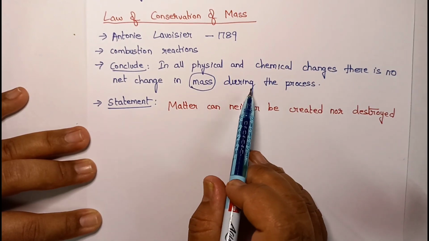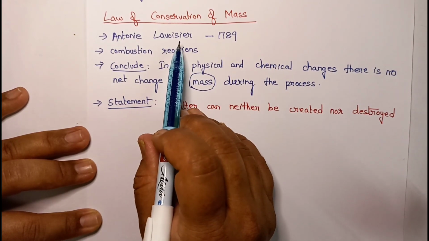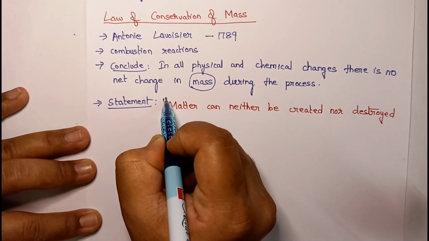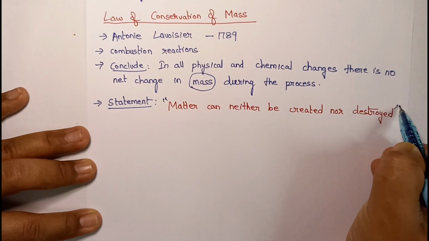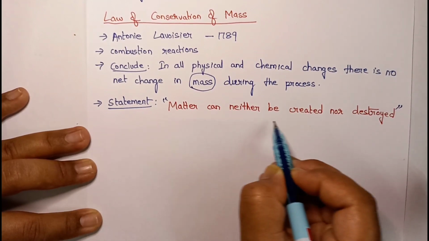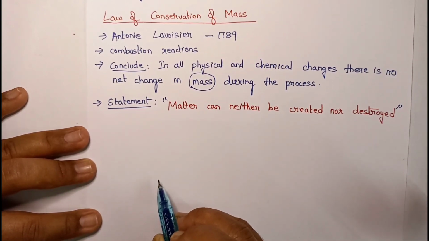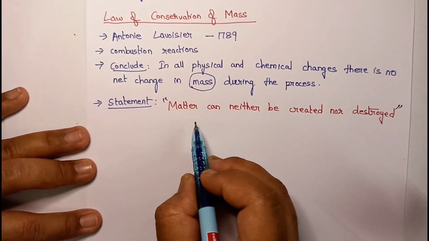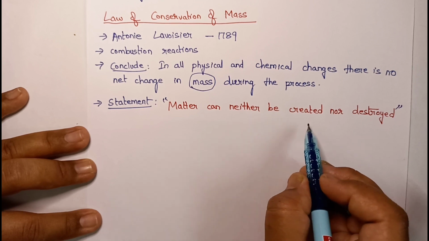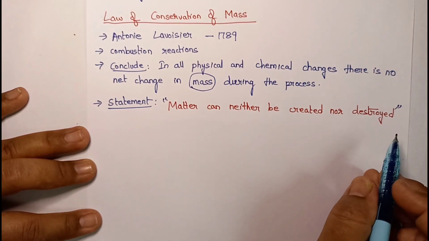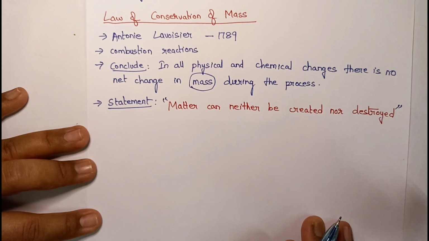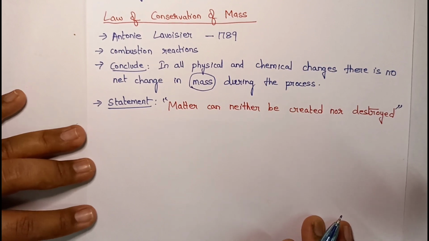Based on this conclusion, he proposed law of conservation of mass. What is the statement? See, students, whenever you write the statement for any law, you should not change even a single word in the statement. Okay? So according to law of conservation of mass, matter can neither be created nor destroyed. Did you all understand? Now let's move on to the second law, that is law of definite proportions.